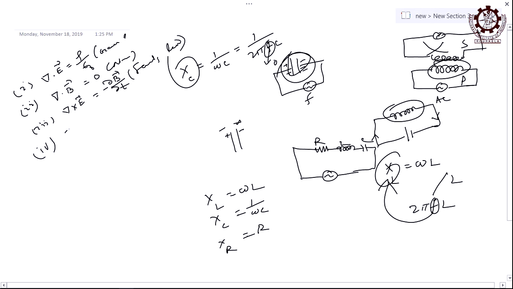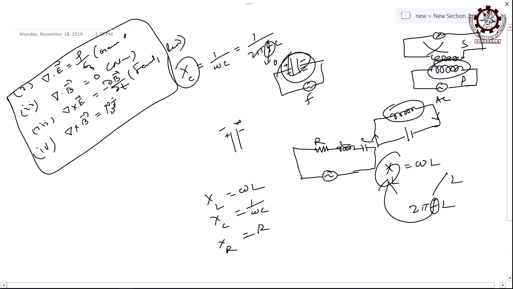Then del cross B is equal to mu 0 J, that also you know: curl of B in terms of current density J, mu 0 times J. So, these are the set of equations involved in electrostatics and magnetostatics: Gauss law, Faraday's law, and of course this is called the Ampere's law. So, Gauss law, Faraday's law, Ampere's law, and one more without any name, but that relation is true, del dot B equal to 0.